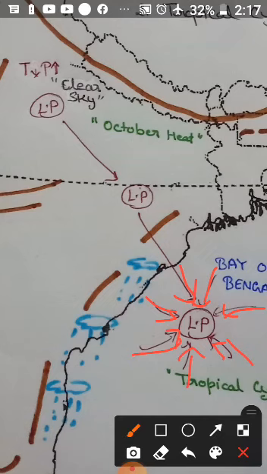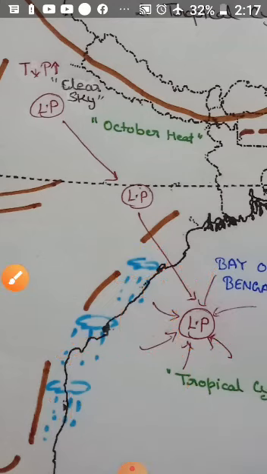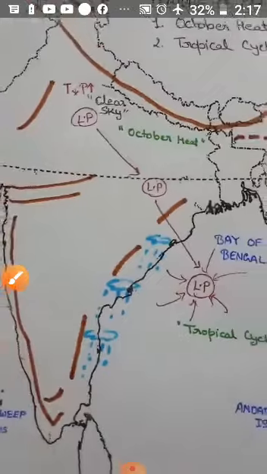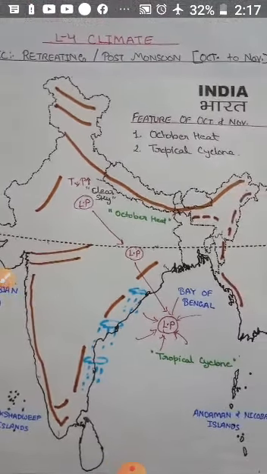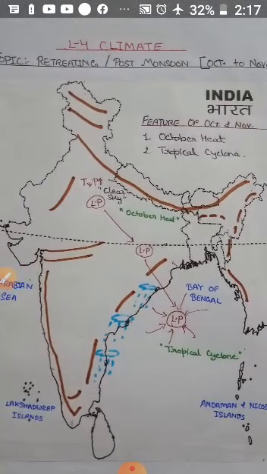Children, here you can see this heavy cyclonic rainfall is occurring in this area. The thickly populated deltas of Godavari, Krishna and Kaveri are frequently struck by cyclones which cause great damage to life and property. Sometimes these cyclones arrive at the coast of Orissa, West Bengal and Bangladesh also.